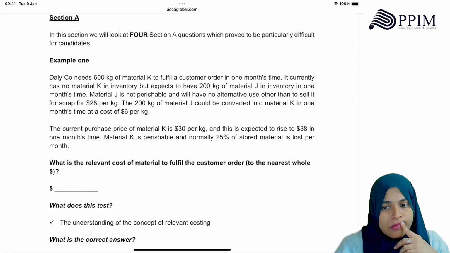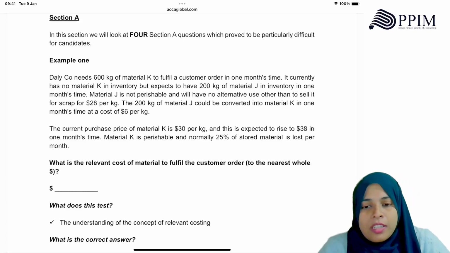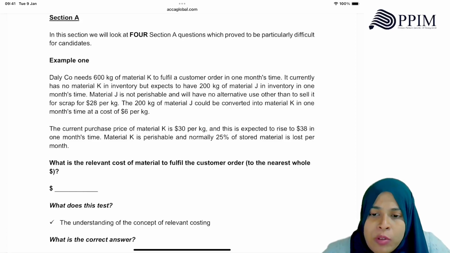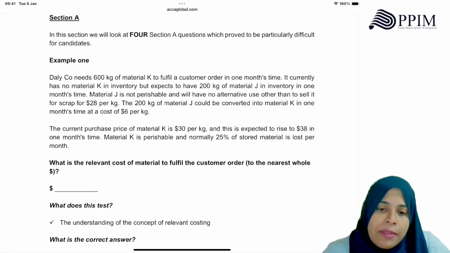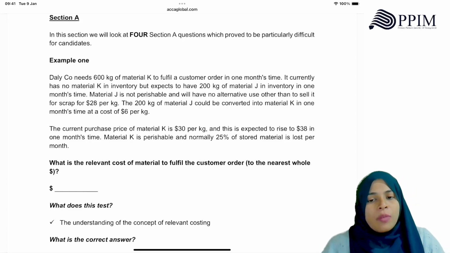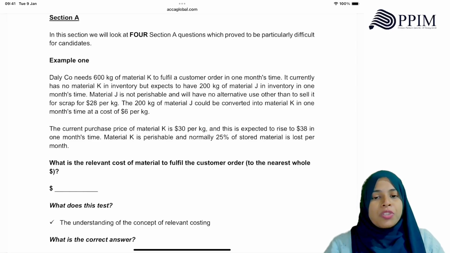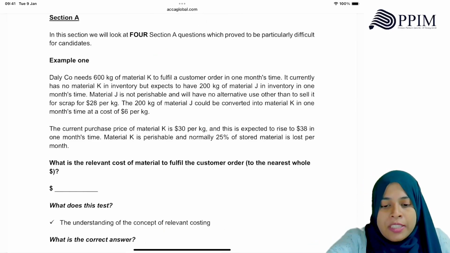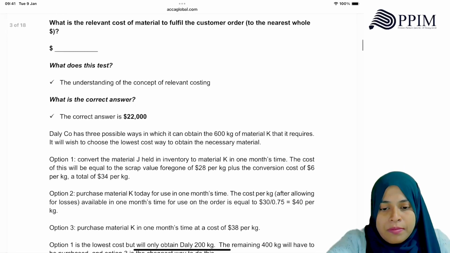So in 1 month's time, we'll be converting 200 of J and we'll be purchasing K for the remaining 400 kg. Material J, expects to have 200 of J in inventory in 1 month, and they are going to be having it. J is not perishable and will have no other use. So when there's no other use, what's the relevant price? 28 plus.